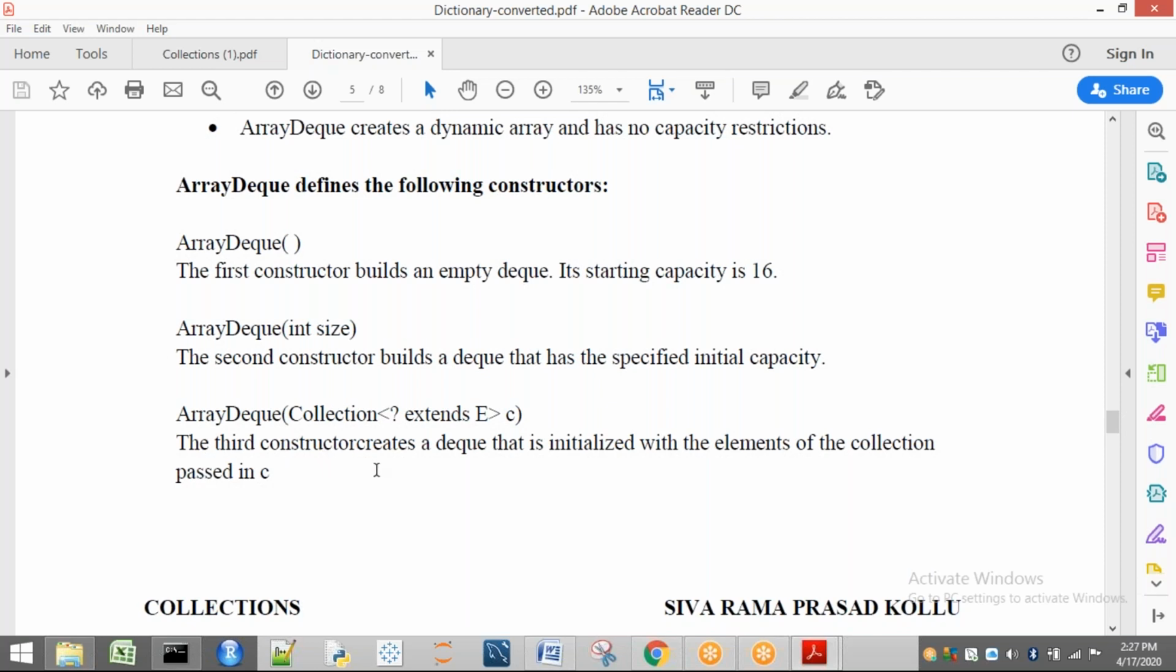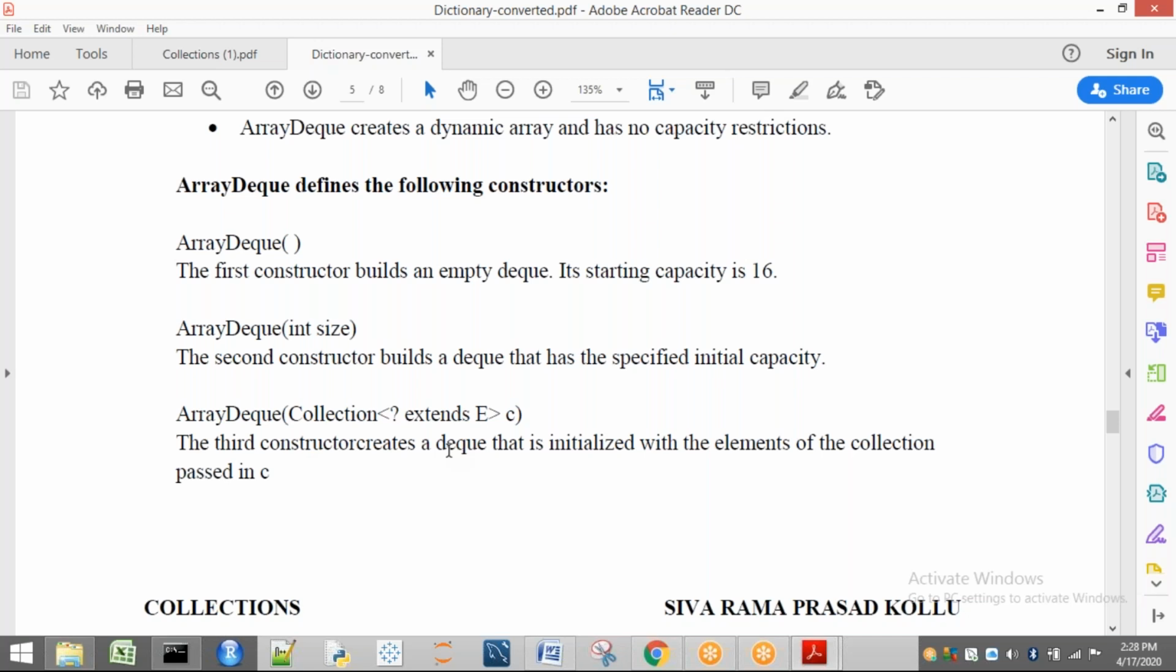That means, let us consider array DQ is one of the implementation classes of DQ. In the same way, if any other classes are present which implement DQ, or any collection, and you want to bring the elements of those classes to this DQ, see here, the third constructor creates a DQ that is initialized with the elements of a collection. Directly, let us consider an array list. There is a group of elements present in an array list. If we want to bring them to this array DQ, we have to use the third constructor.